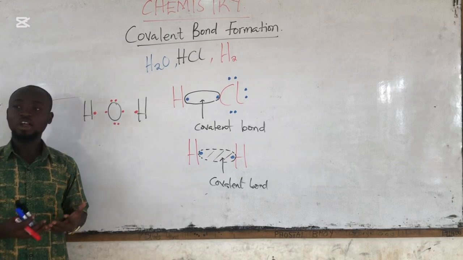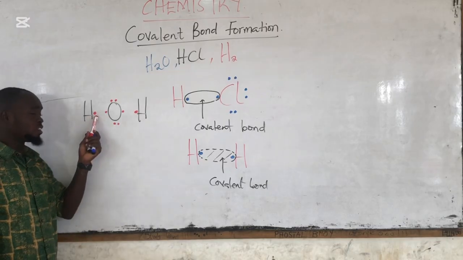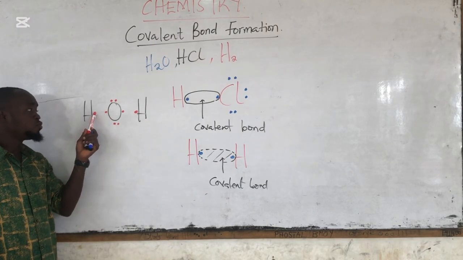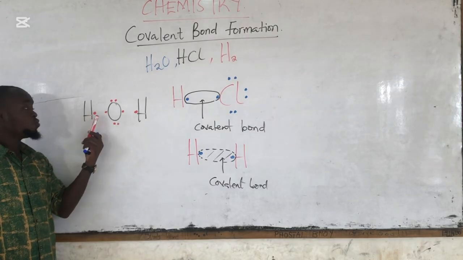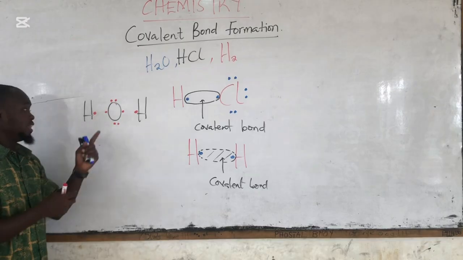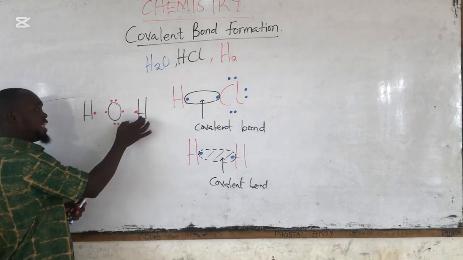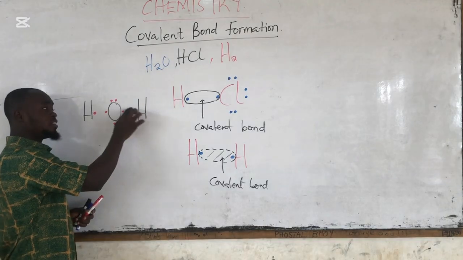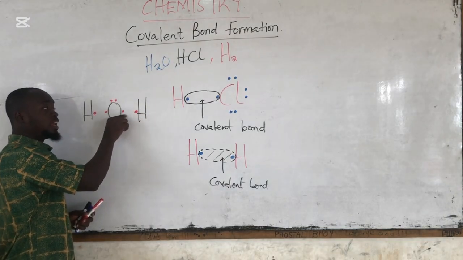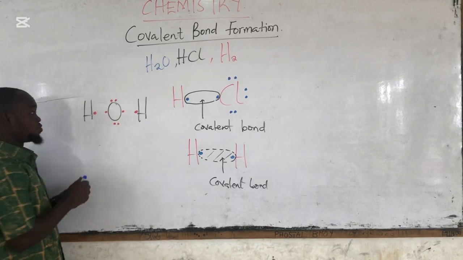Now, how is this covalent bond formed here? So this hydrogen will decide to donate one of its electrons, and then this oxygen atom will donate this electron that is to be shared between these 2 atoms here. So that the hydrogen will have 2 electrons attached to it, enabling it to be stable. Then this oxygen will have 2 electrons attached here. Here as well, there's going to be donation from this oxygen 1 and this hydrogen also 1. So there will be electron sharing taking place over there as well. So that's what is going to happen.